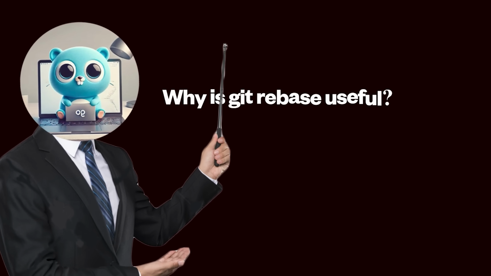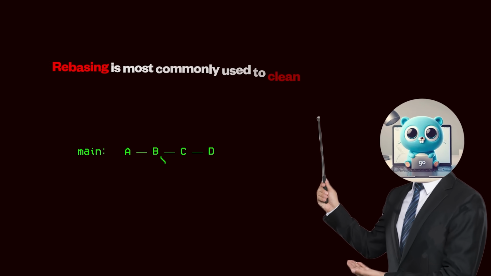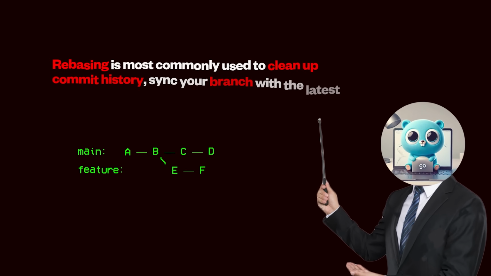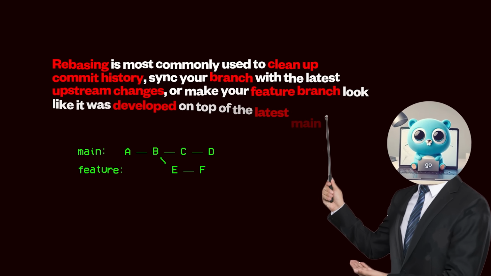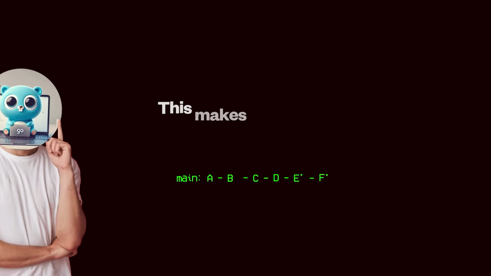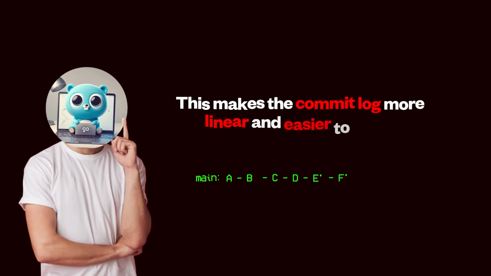Why is git rebase useful? Rebasing is most commonly used to clean up commit history, sync your branch with the latest upstream changes, or make your feature branch look like it was developed on top of the latest main branch. This makes the commit log more linear and easier to follow.